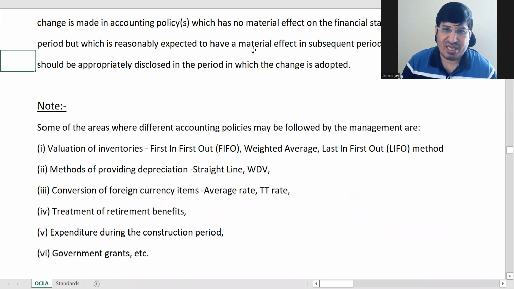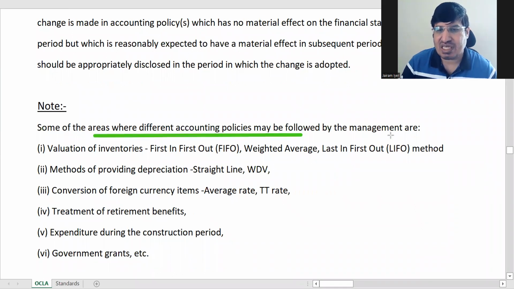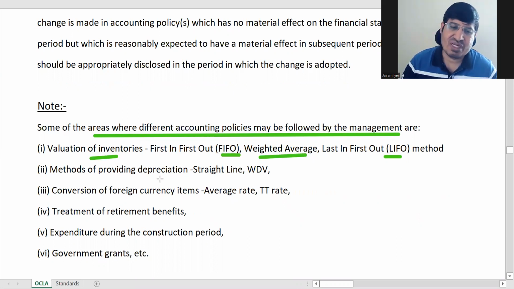Okay, some of the areas are examples where different accounting policies can be followed. In these things there are choices of various accounting policies, and because there are various accounting policies, there is a chance that the management can change it. Okay, so one is valuation of inventories. We know that FIFO, weighted average, LIFO, there are lots of methods for valuation of inventories.